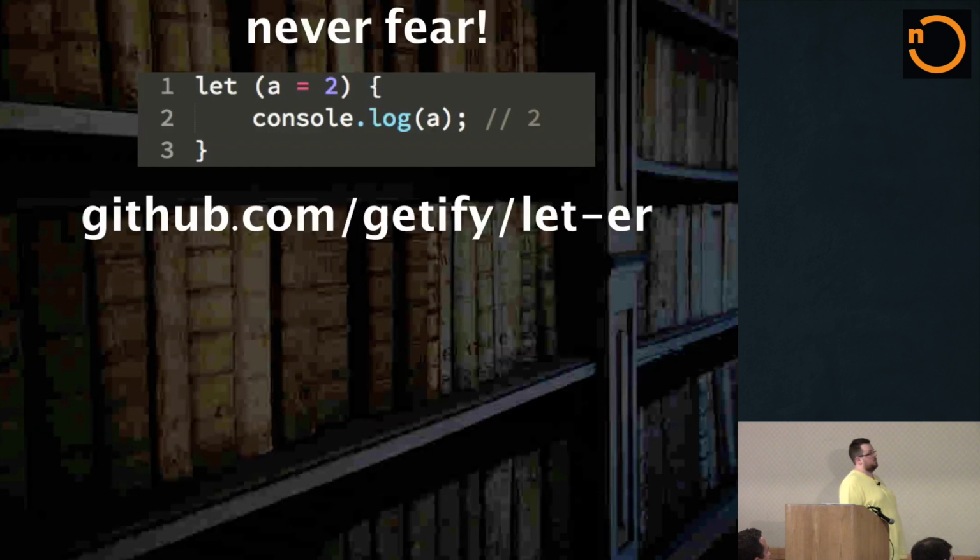Remember the block scoping? It turns out that we can solve this, and I did. I wrote a tool called Letter. It will parse through JavaScript code looking only for this pattern, using the explicit let block syntax that we see here. And by the way, I didn't invent that syntax. Firefox invented it over a decade ago. I just think it's a great syntax, and it just hasn't been standardized, but maybe someday it will.